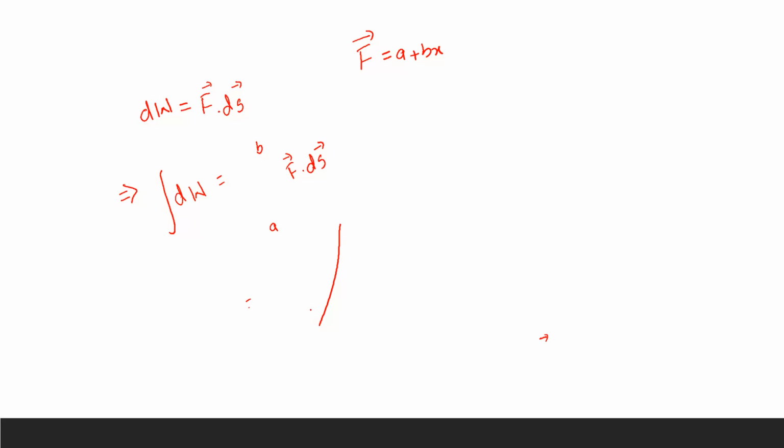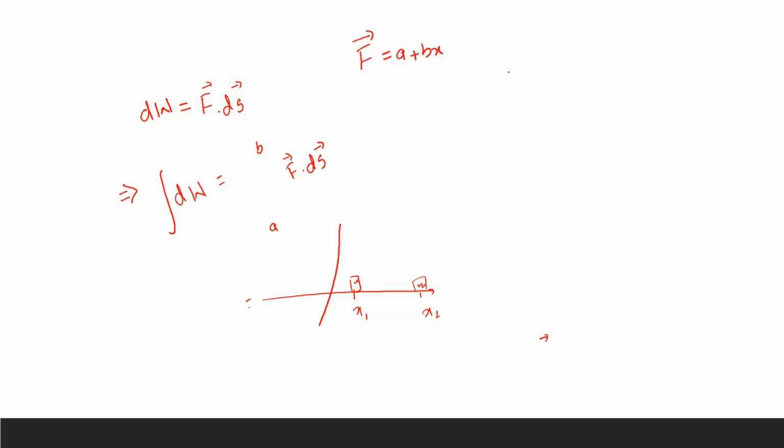Let this be the x direction, which displaces the body from position x1 to some position x2. Find the work done by the force during this displacement.